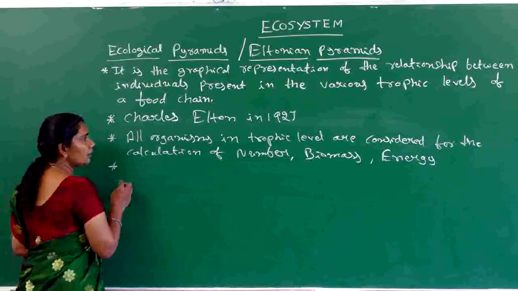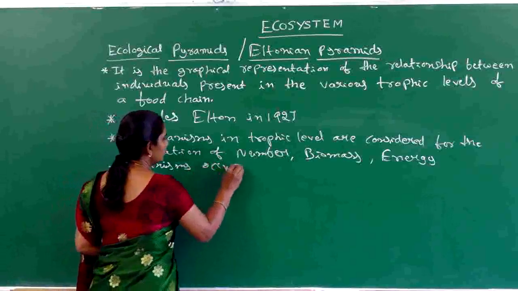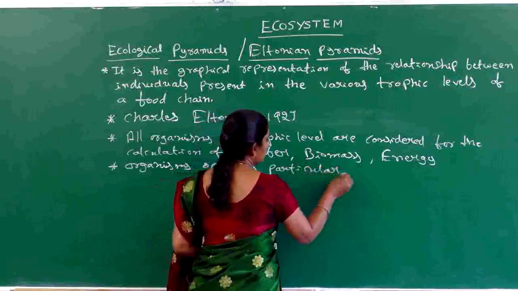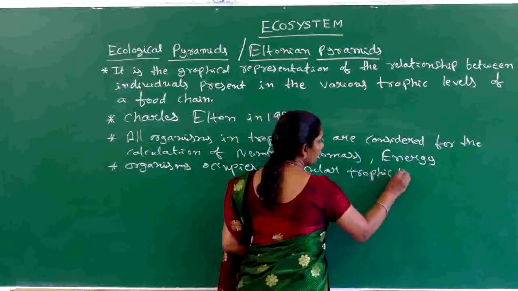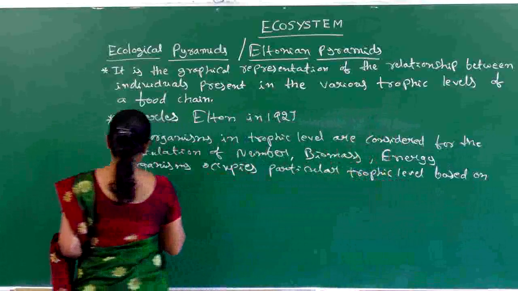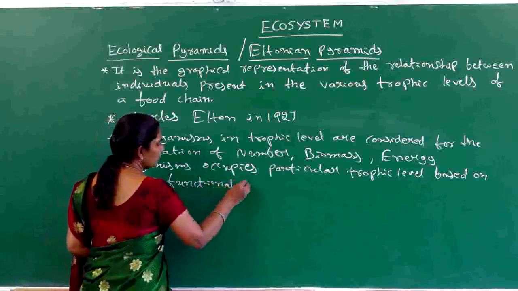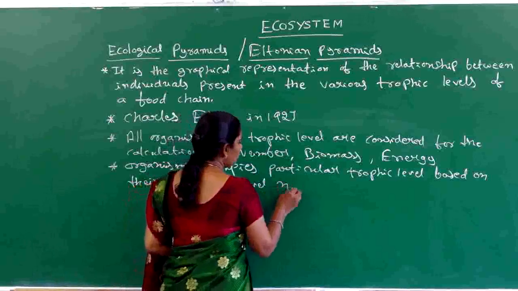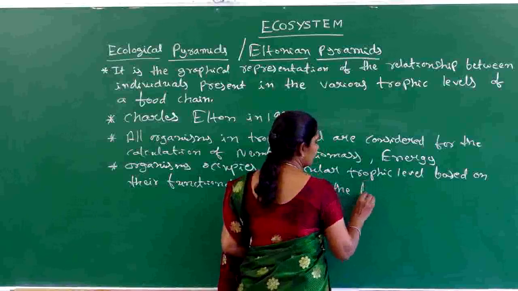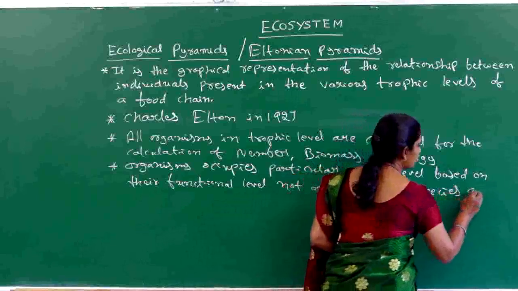That means in an ecological pyramid, organisms occupy a particular trophic level based on their functional level, not on the basis of species as such.